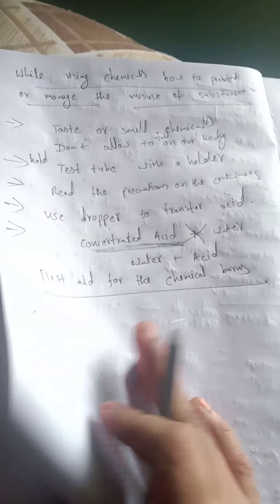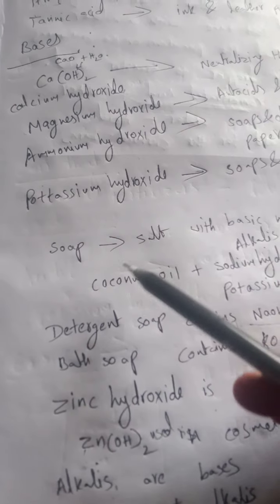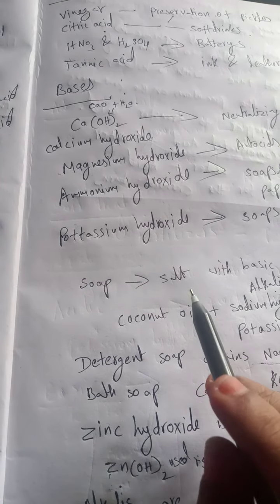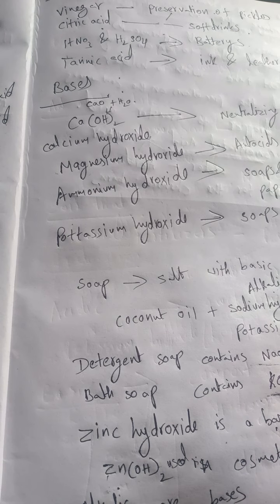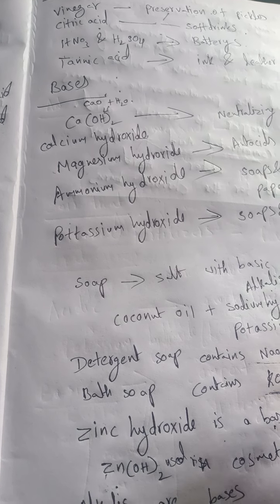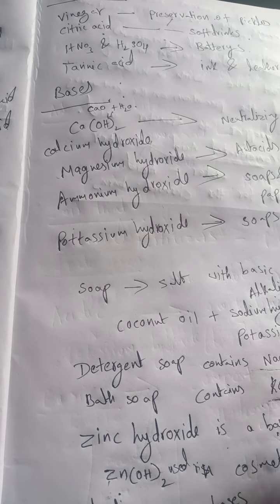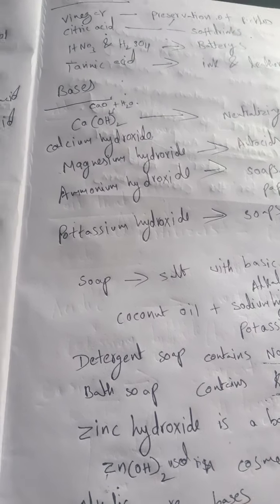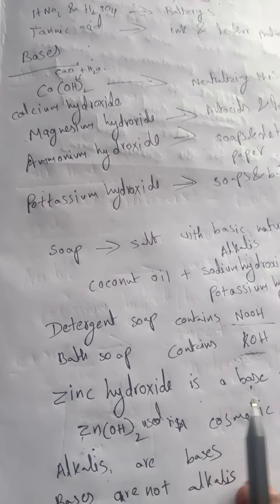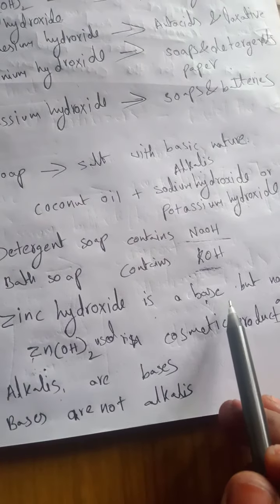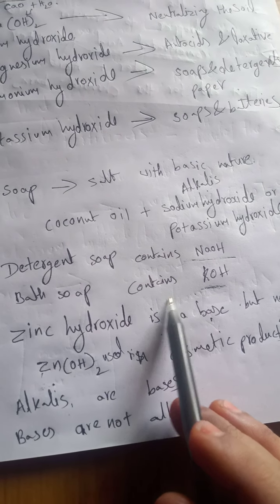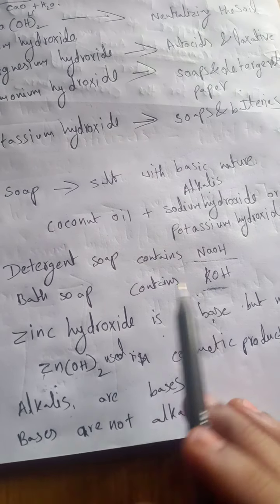Okay, we completed our lesson today. What we discussed: soap is a salt with basic nature. Soap is formed by adding fatty coconut oils to alkalis like sodium hydroxide and potassium hydroxide. Detergent cake contains sodium hydroxide, and bar soap contains potassium hydroxide.